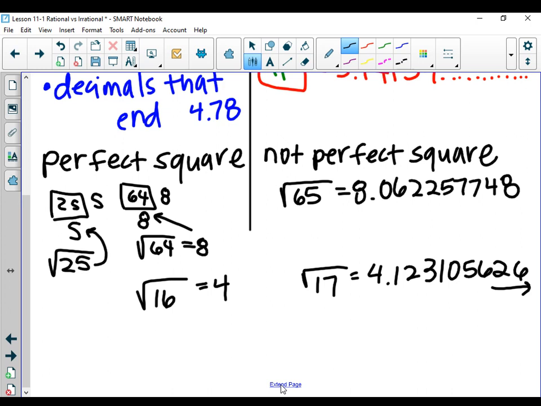Are we catching on to the difference? Who needs to ask more questions about the difference?